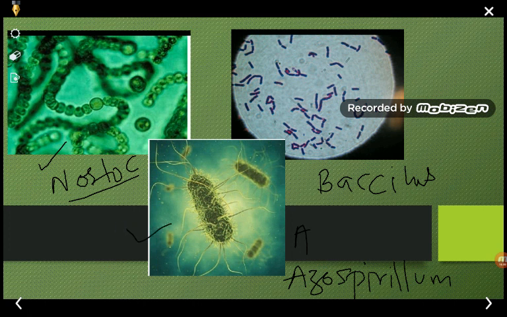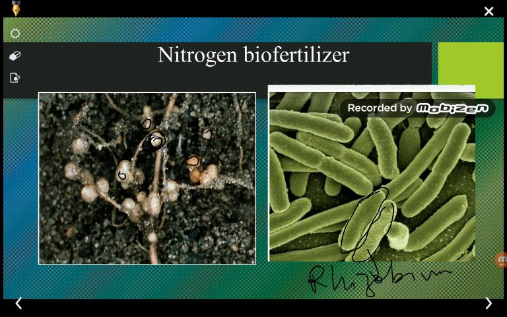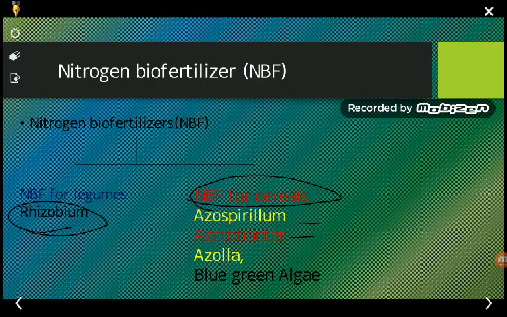Bacillus, you know, is a rod-shaped, gram-positive bacteria, and Nostoc is an algae, that is a blue-green algae. Besides that, one more example is azolla. Azolla is also a nitrogen-fixing plant, but that is a plant.